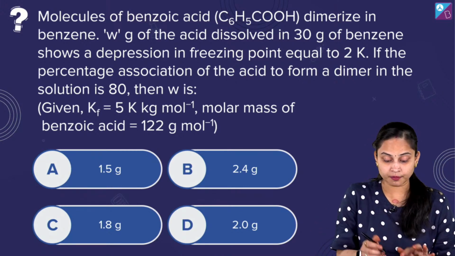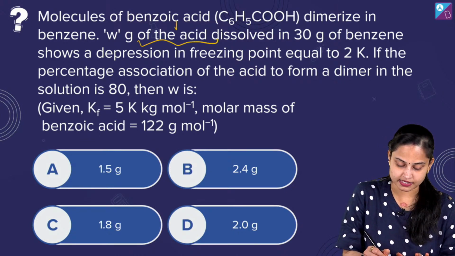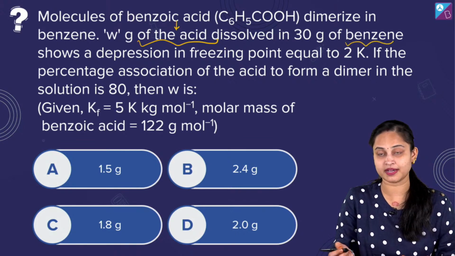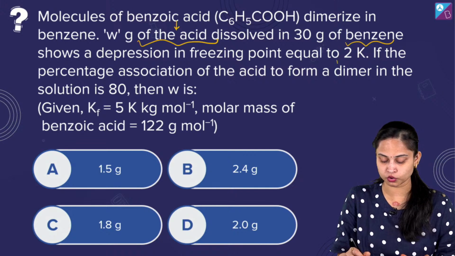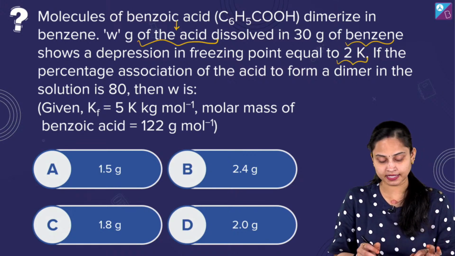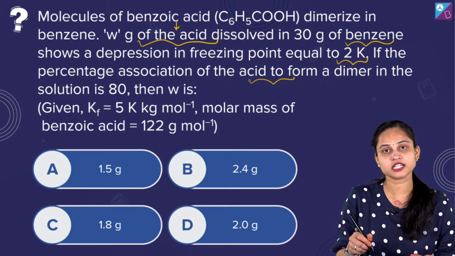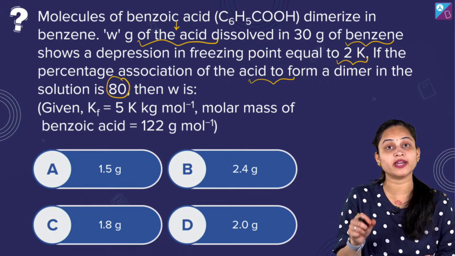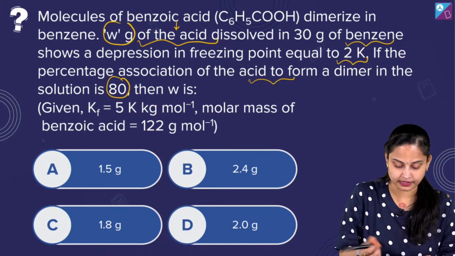ठीक है. W gram of the acid. Okay, which acid? This benzoic acid, it got dissolved in 30 grams of benzene. बेंजीन क्या है हमारा? सॉल्वेंट है. It shows a depression in freezing point equal to 2 Kelvin. If the percentage association of the acid to form a dimer in the solution is 80%, then we need to talk about the weight W. W के बारे में हमें बात करनी है.